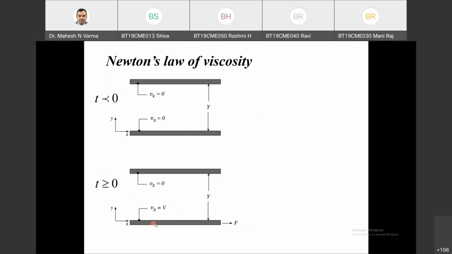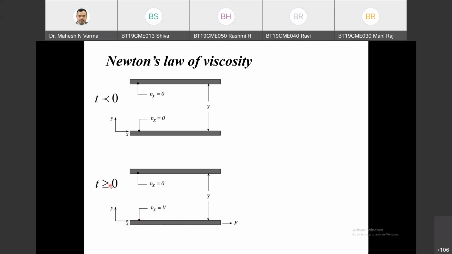Now this bottom plate is continuously moving, and the length of the bottom plate is infinite, the length of the upper plate is infinite. As soon as it starts moving, the first layer of the fluid, say I am considering that it is filled with water, a Newtonian fluid, will attain a velocity v.